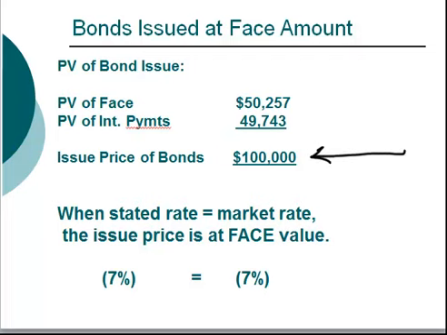The total issue price of the bonds is therefore $100,000. That is equal to the present value of the face amount plus the present value of the interest payments. Notice that when the stated rate is equal to the market rate, the issue price is the same as the face value of the bond.